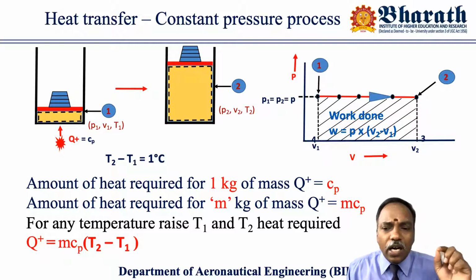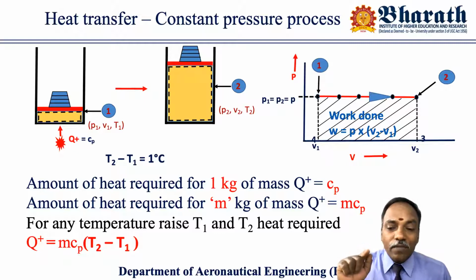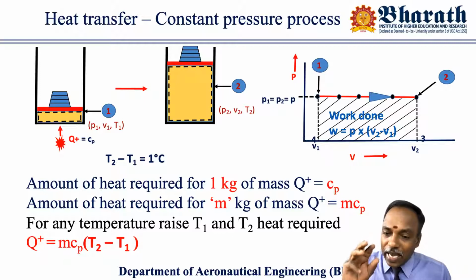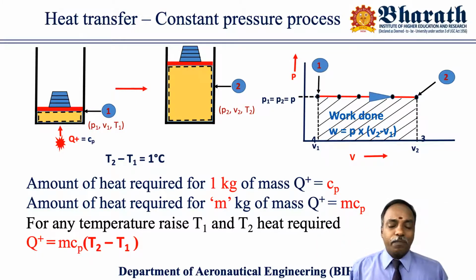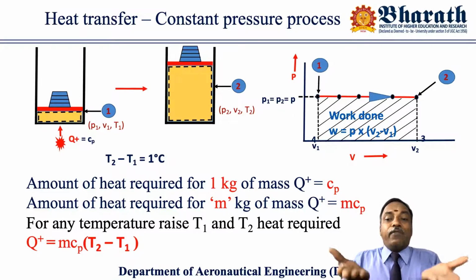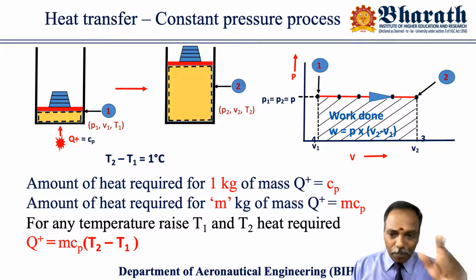What does it mean? It means that because of the addition of heat energy, the working substance air is doing work on the surroundings, on the piston. Because if the piston moves, that weight is lifted up. That is work done by the system in this particular case.